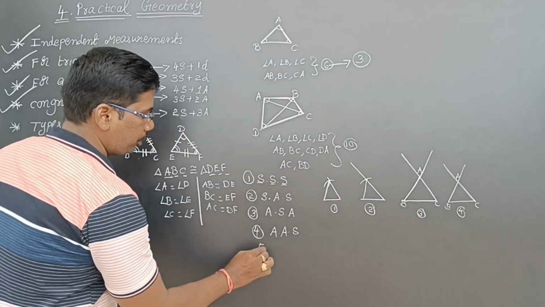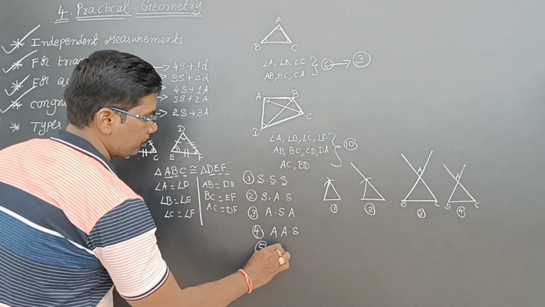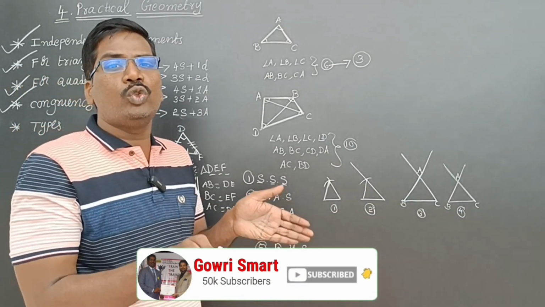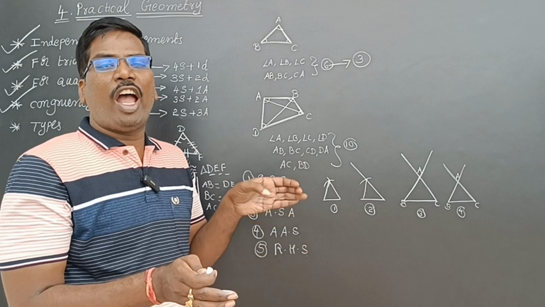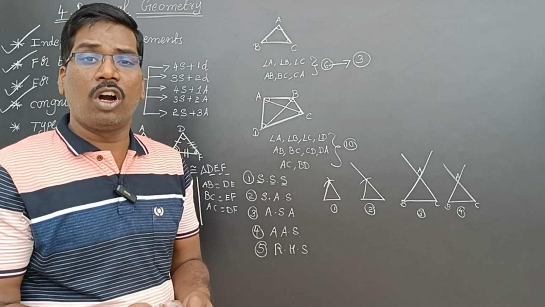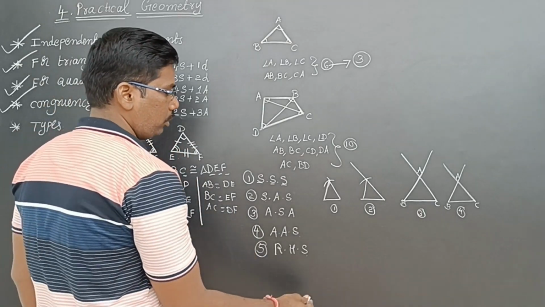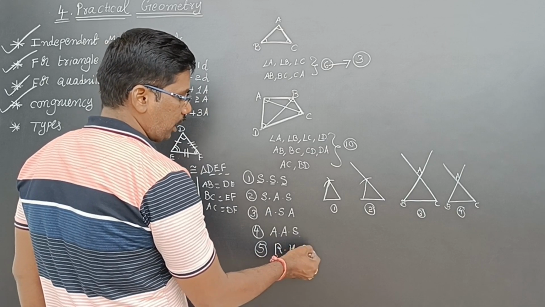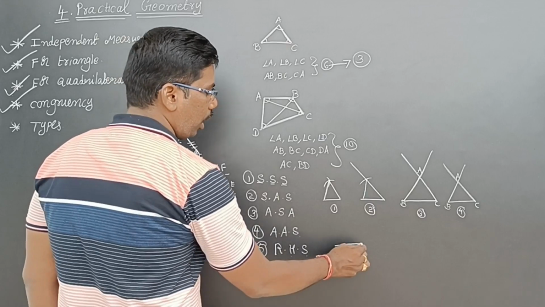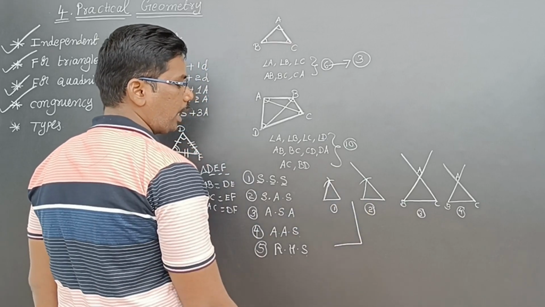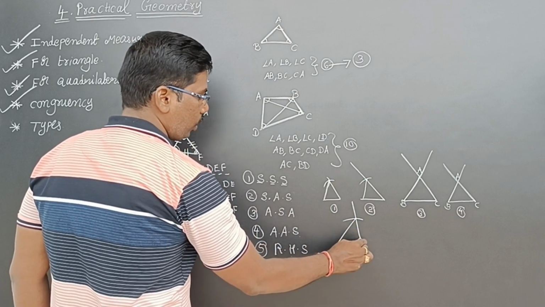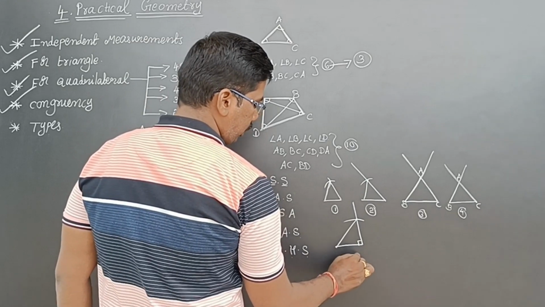Next, fifth one, RHS. In two right-angled triangles, if the hypotenuse and one side are equal to the corresponding hypotenuse and side, then the two triangles are congruent to each other. Then this is also we can do. Right angle, hypotenuse and side. So, right angle: first of all, you draw the side. Now draw the perpendicular because it is a right angle. Now the arc. So one is angle, two sides. So this is called the fifth one.